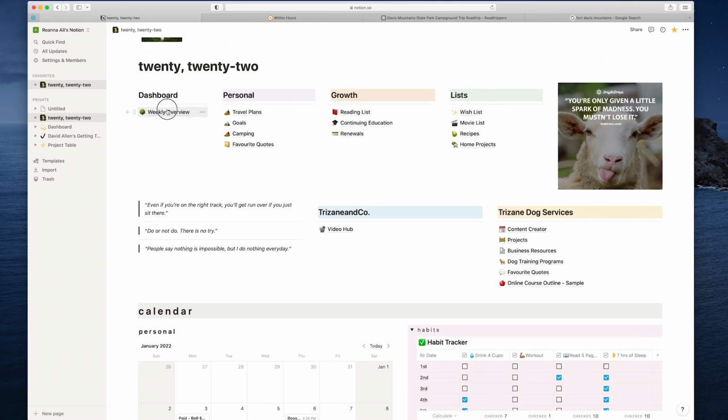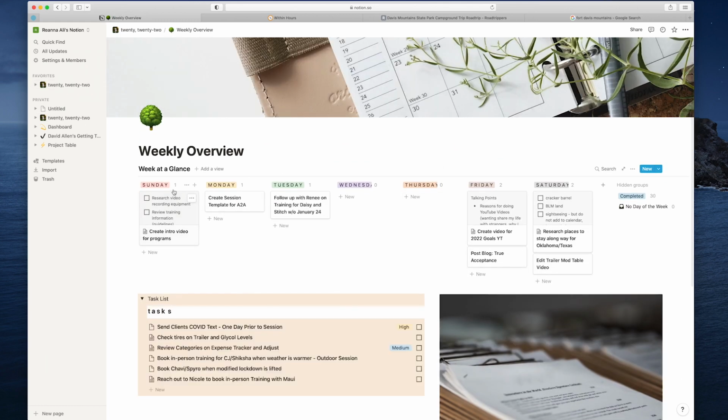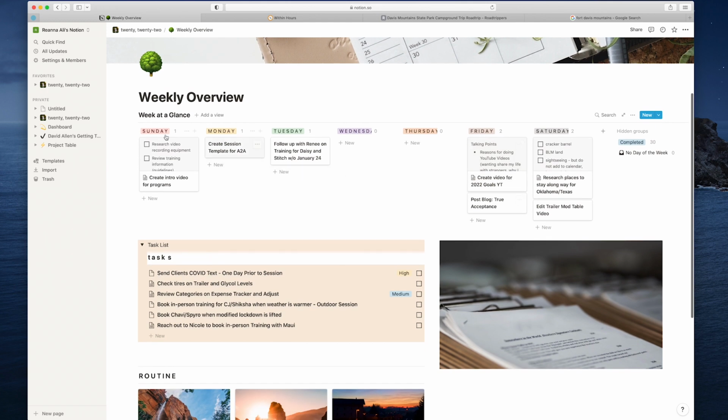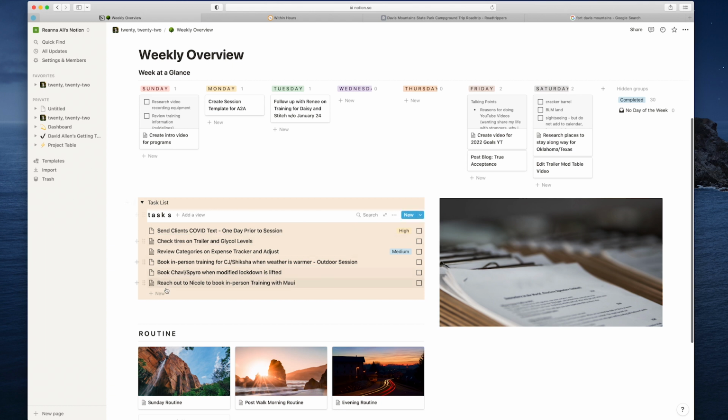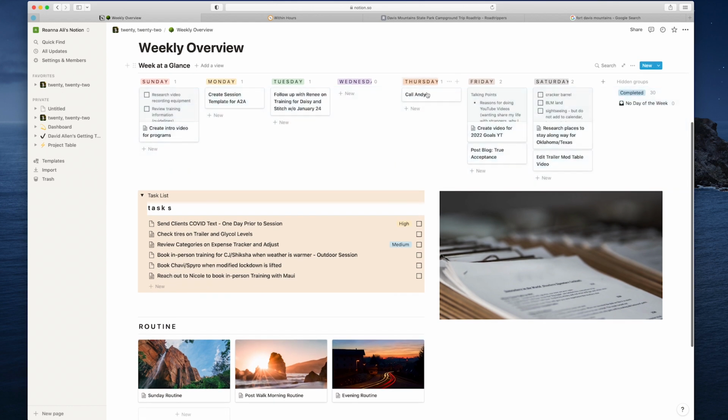Going into my weekly overview, you'll see here it's another Kanban board system, and I've just changed the headings to the days of the week. So I have Sunday, Monday, Tuesday, Wednesday, Thursday, Friday, Saturday, and then completed just hides all of the completed tasks. I usually write my tasks down here in the task list, unless I know for sure I want to put something, say for example on Thursday. I want to call my friend Andy. So I want to call him on Thursday, so if I know that for sure, I'm going to put it right where I want it.